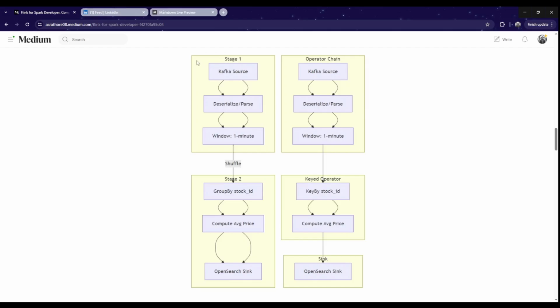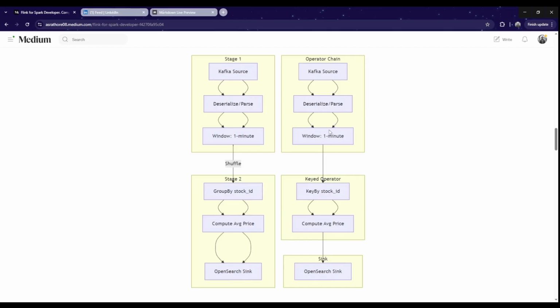In Spark, we will have multiple stages. Two stages are there: stage one and stage two. There is a shuffle. But in the case of Flink, there is no stage and no shuffle. Although there is some chaining, there is no stage boundary. The Kafka source is read, and in both cases they deserialize and parse, and both create the window of 1 minute. But here, Spark creates a stage and then shuffles the data to the next stage where group by is done.